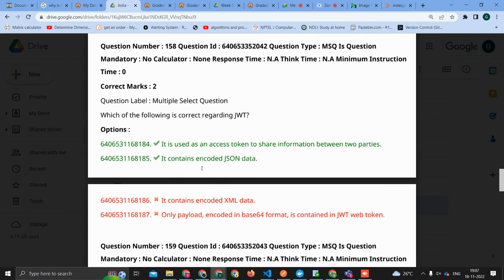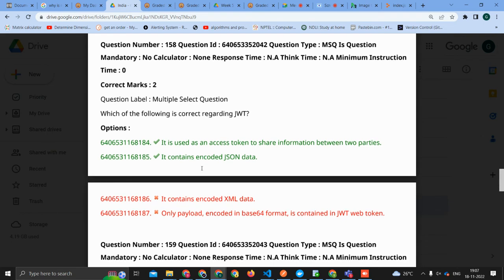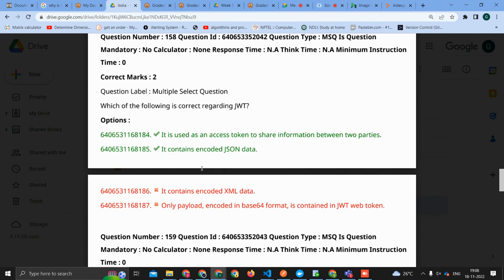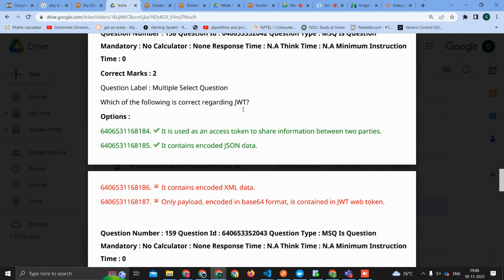Which of the following is correct regarding JWT? What is JWT? JSON Web Tokens. Does anyone else want to take this, or you can continue? I think this is coming in the ninth week. Every time they ask one question from the previous week. The token was there in one screencast. Yeah, you're right. Probably they're asking from the eighth week screencast.